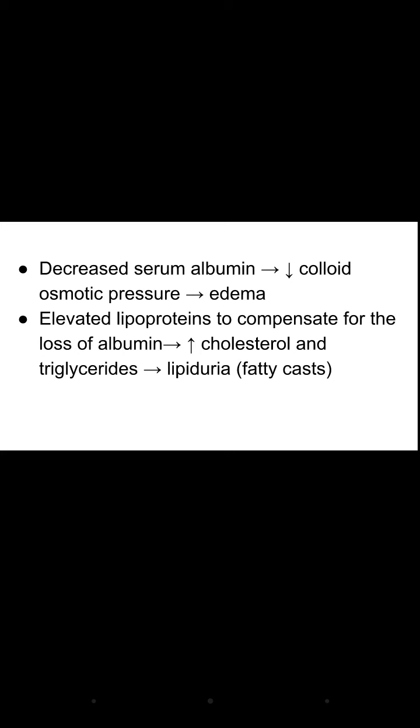Now when there is decreased serum albumin, the oncotic pressure will be decreased. Because of the decreased oncotic pressure, the fluid will shift into the interstitial tissue, and this will lead to edema. So basically there is proteinuria. Because of proteinuria there is hypoalbuminemia. Because of hypoalbuminemia, the oncotic pressure is decreased, due to which fluid will shift into the interstitial tissues and the person will have edema.